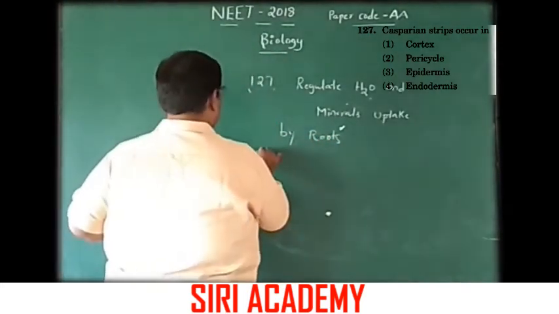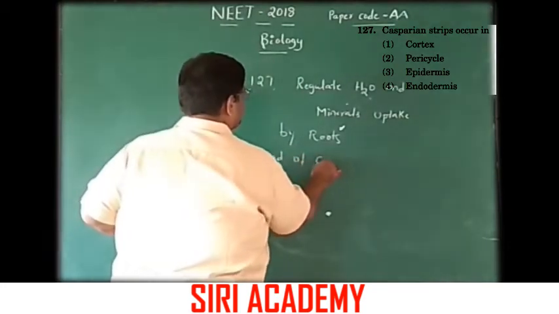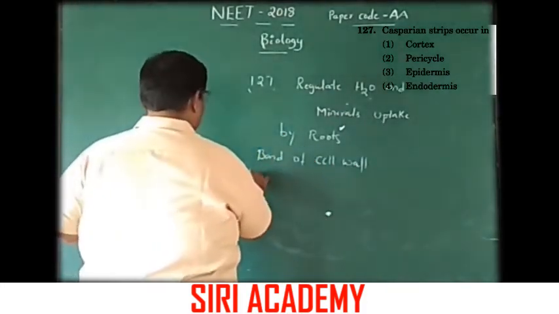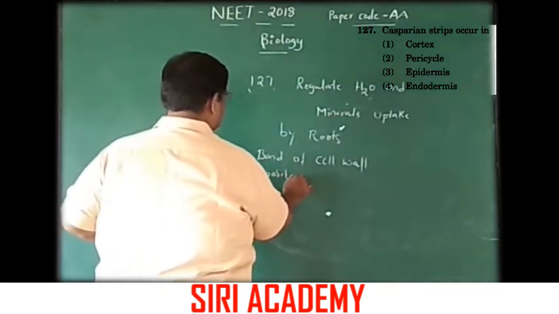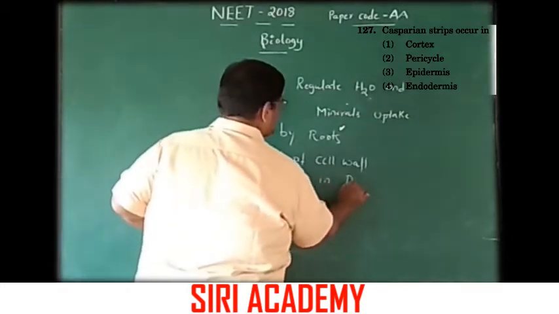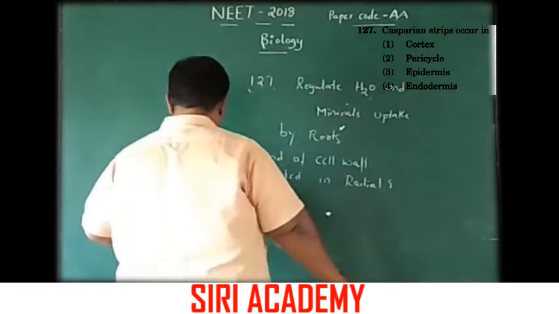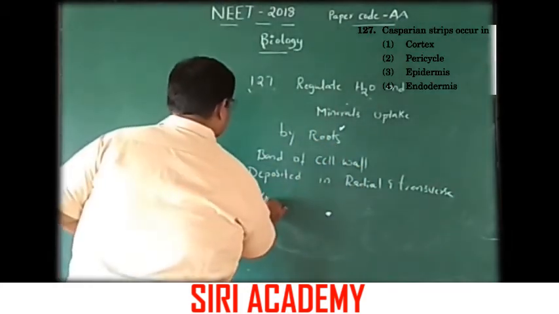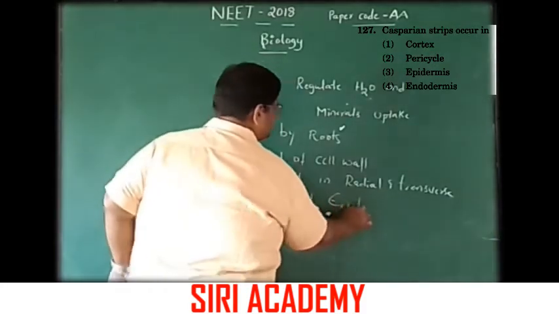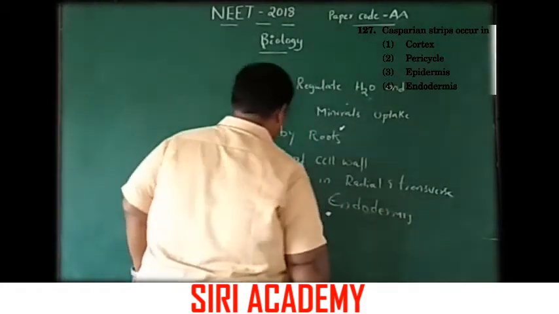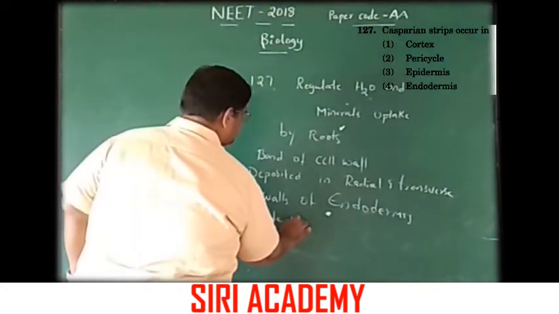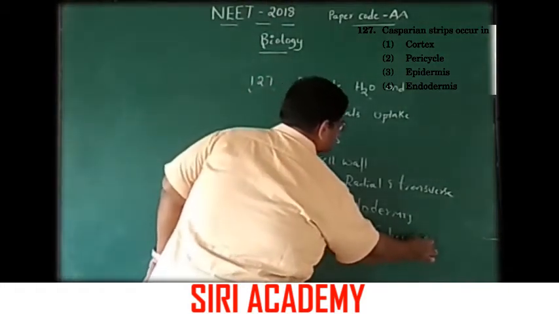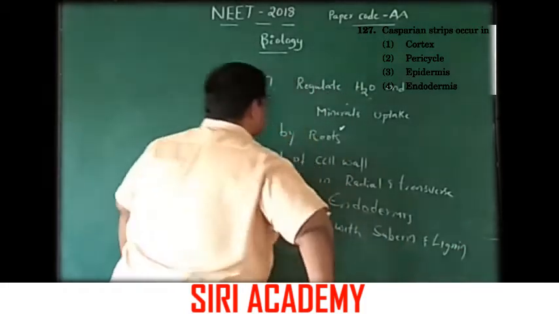Actually, this is a band of cell wall deposited in the radial and transverse walls of endodermis, made of suberin and lignin.